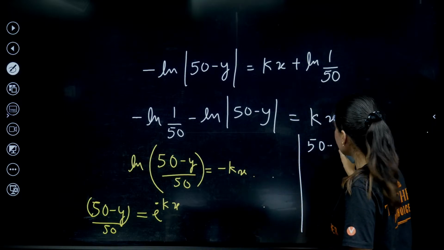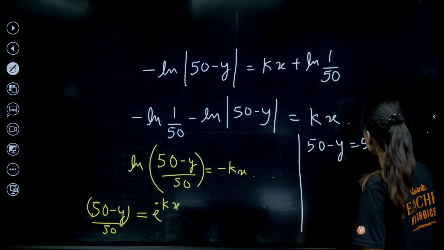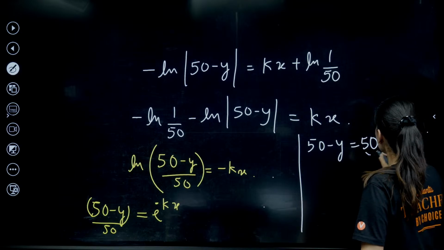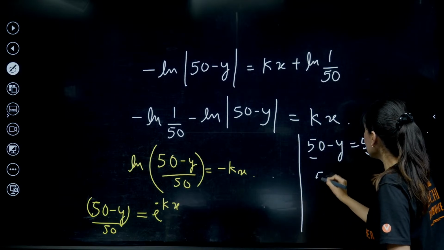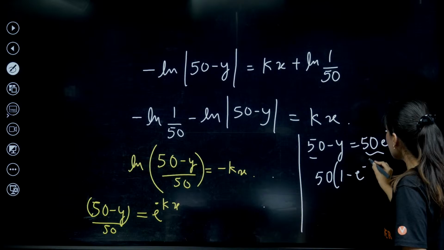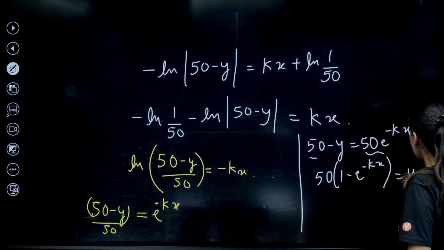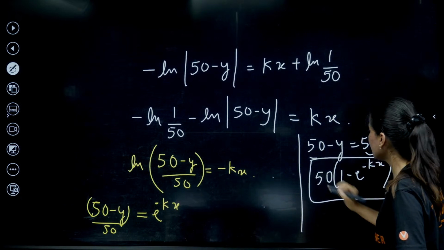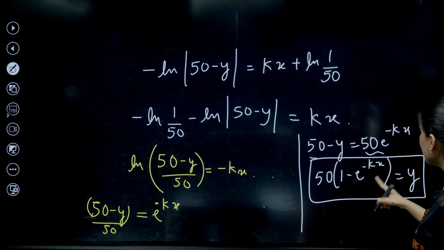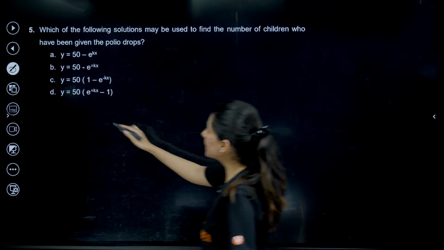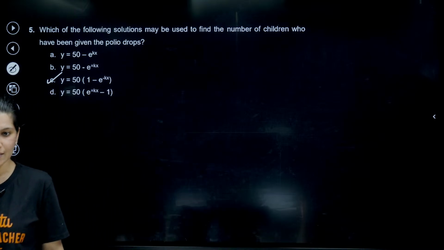So 50 minus y is equal to 50 times e raised to power minus kx. You can just club them together. So 50 common, 1 minus e raised to power minus kx is equal to y. This is your final solution. So which option is matching? Tell me. 50 into 1 minus e raised to power minus kx. Option C is absolutely right.